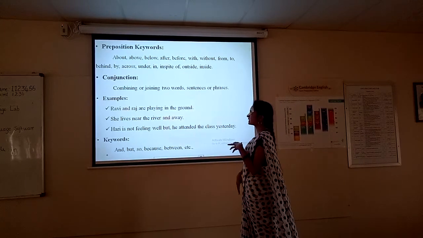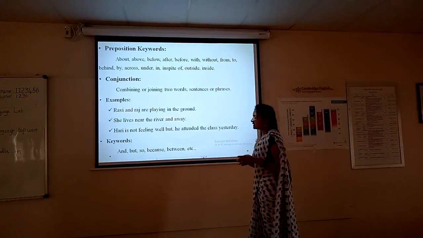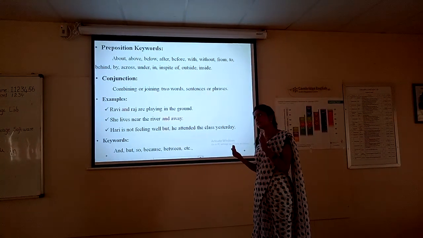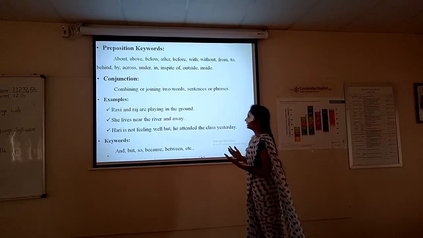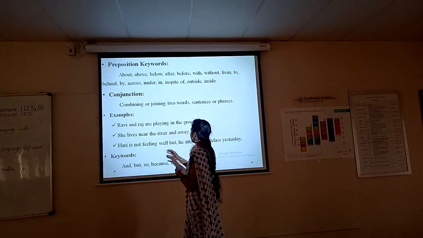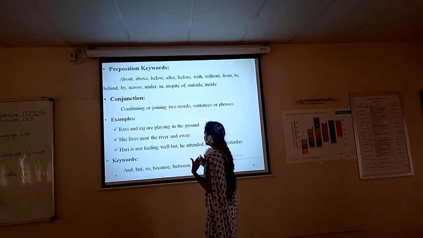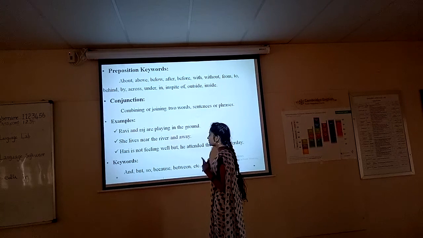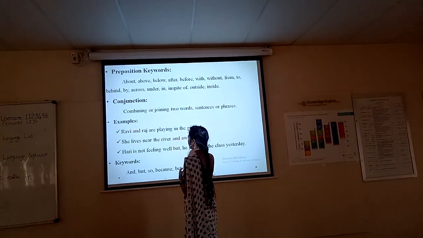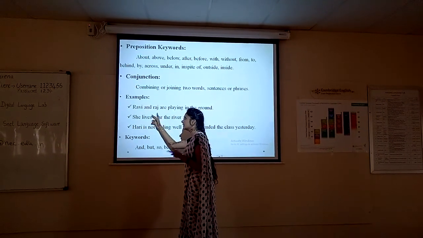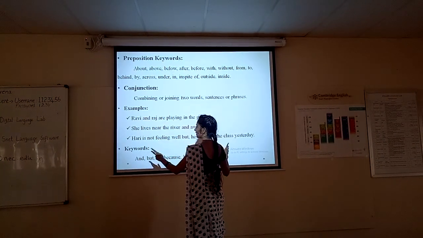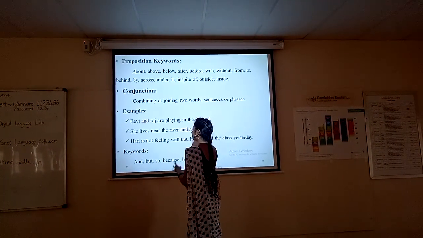So next we are moving to conjunction. So conjunction is something which is uniting two phrases or two sentences, which are already together or not together. So examples are here. And, but. So it will give the unity for the two sentences which are already together or not. So Ravi and Raj are playing in the ground. So here two names are there, to unite these, and is given. And here also two phrases are there. So to unite these two phrases, but is used.